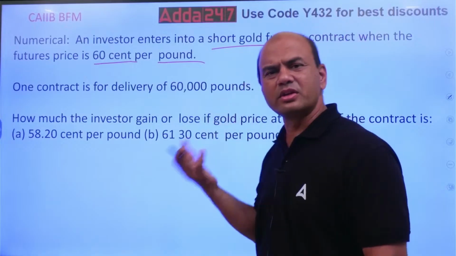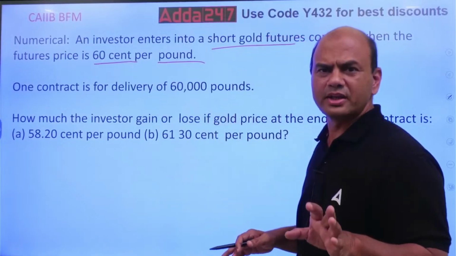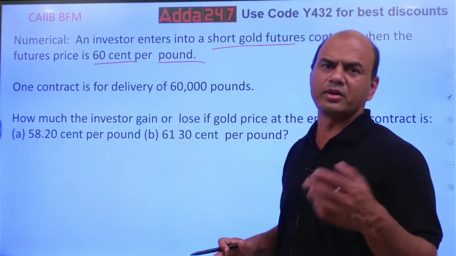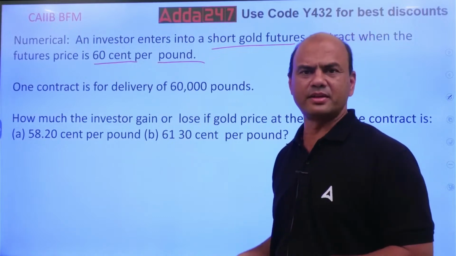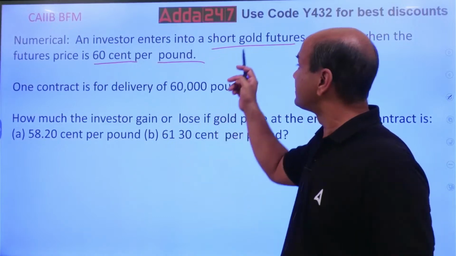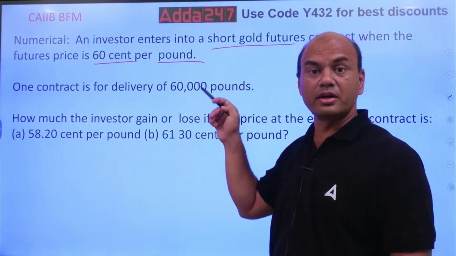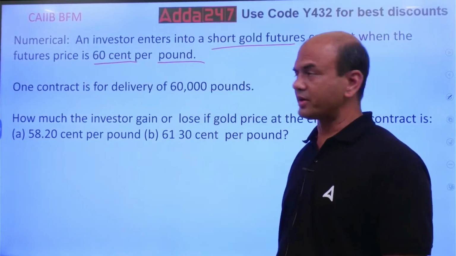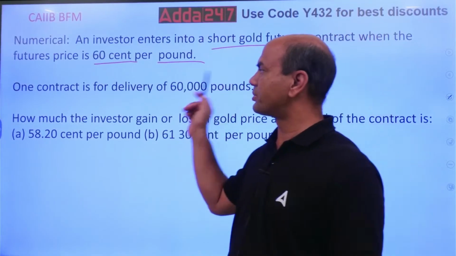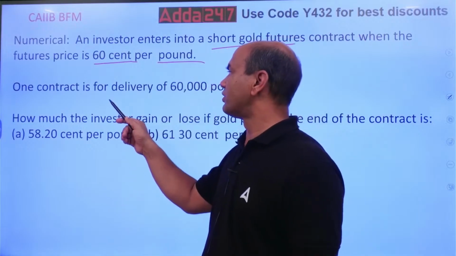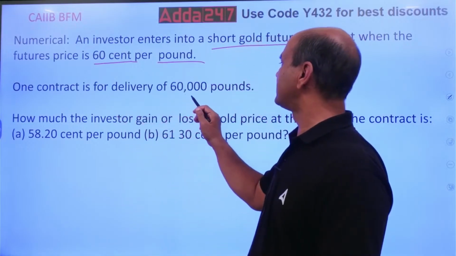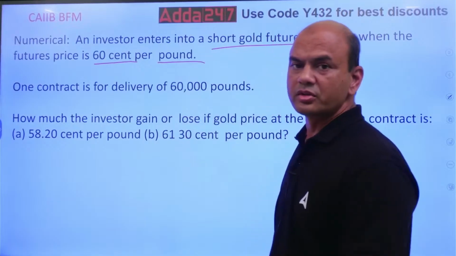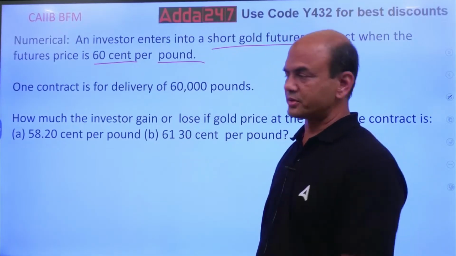You can take it as dollar also. Commodity is a commodity. It can be gold, it can be dollar, it can be stocks, it can be anything. So the commodity is not important. The transaction is important. So 60 cents per pound. One contract is delivery of 60,000 pounds.